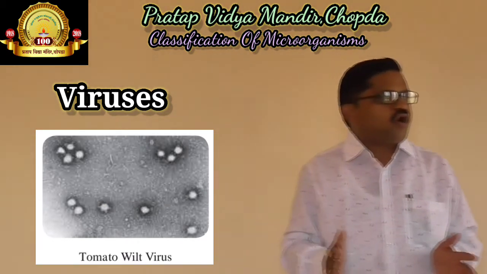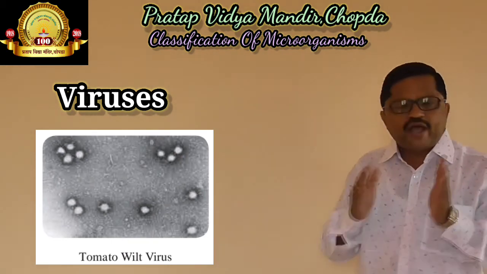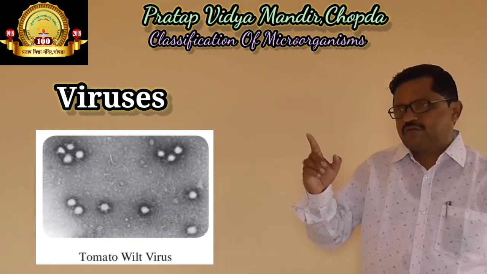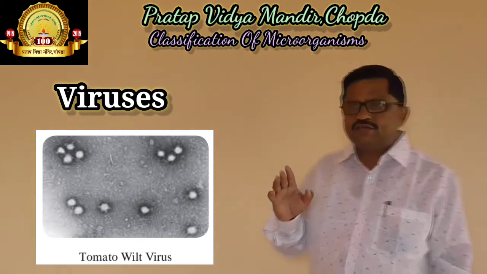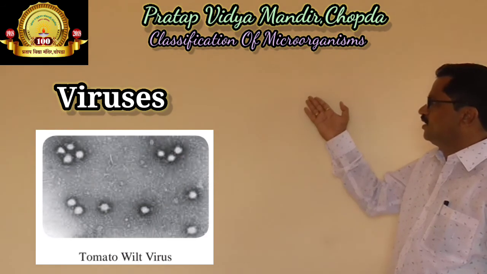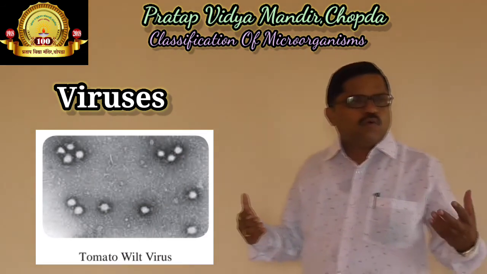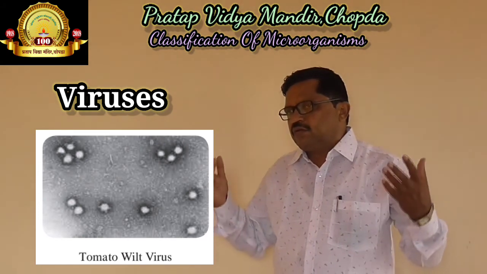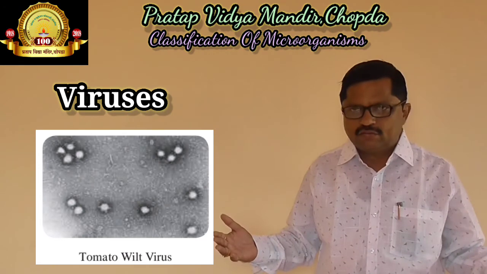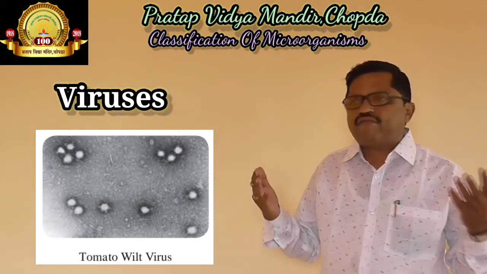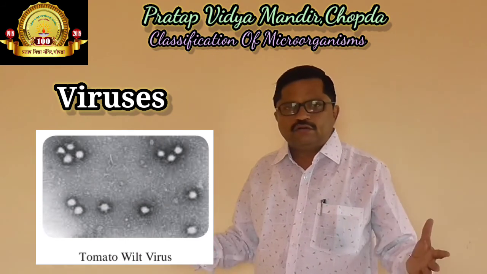An example of a disease created by viruses is wilt disease in tomato plant. Wilt disease in tomato plant is like this. And what I am telling you, friends, is that the recent example of a virus is coronavirus, and it is affecting human beings all over the world.